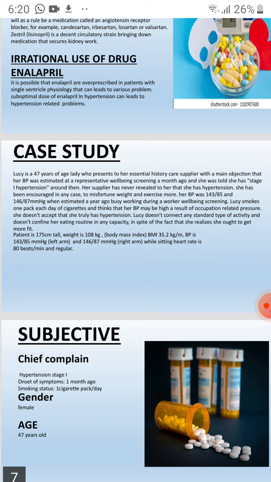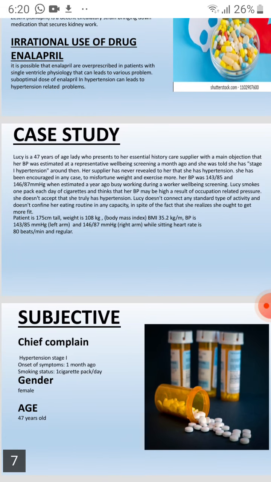Her BP was 143/85 mmHg to 146/87 mmHg when measured a year ago, during a worker health screening. Lucy smokes one packet of cigarettes each day and thinks that her BP may be high as a result of job-related pressure.